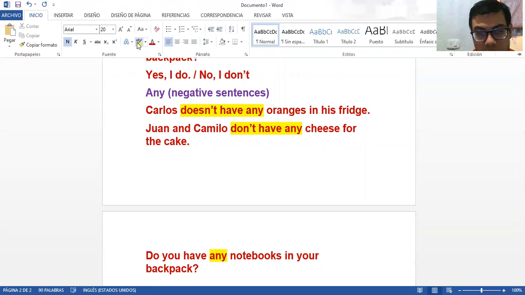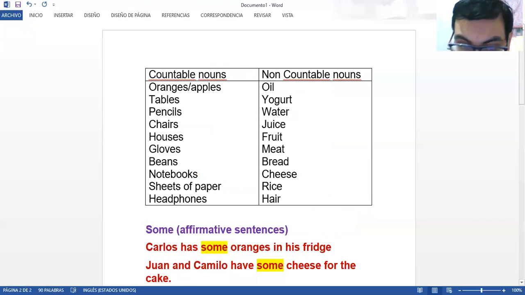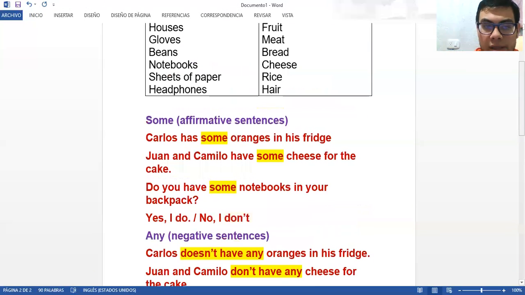Perfect. So, what can we infer from this creation of sentences? Basically, guys, that we can use some in affirmative sentences and in questions. It doesn't matter again if the things that we are talking about are countable or not countable.